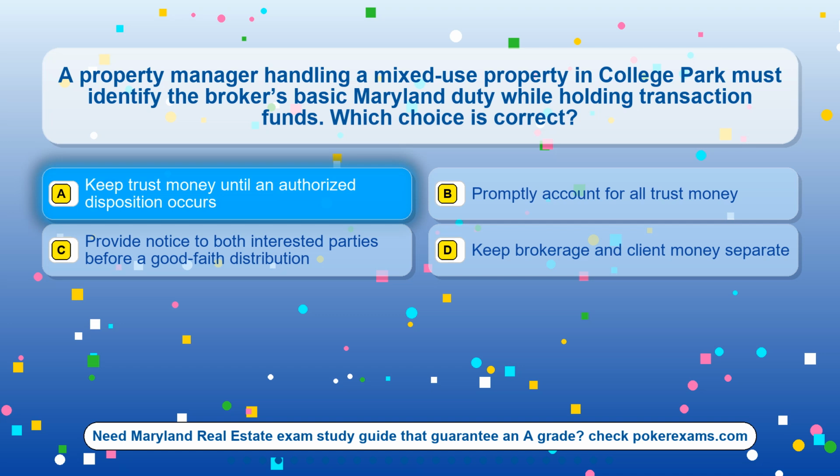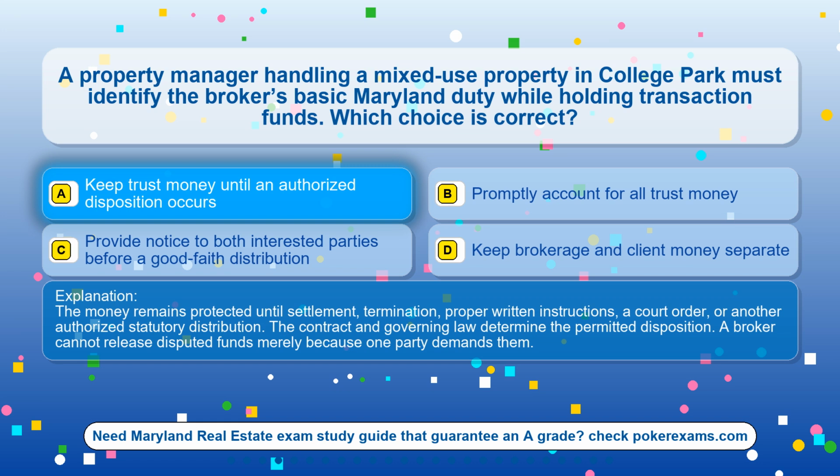The correct answer is option A, keep trust money until an authorized disposition occurs. The money remains protected until settlement, termination, proper written instructions, a court order, or another authorized statutory distribution. The contract and governing law determine the permitted disposition. A broker cannot release disputed funds merely because one party demands them.